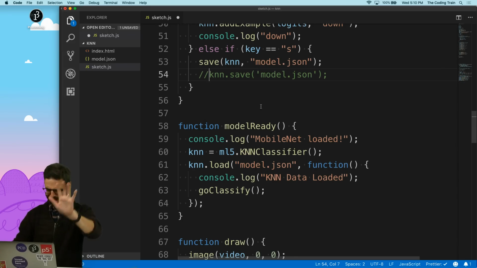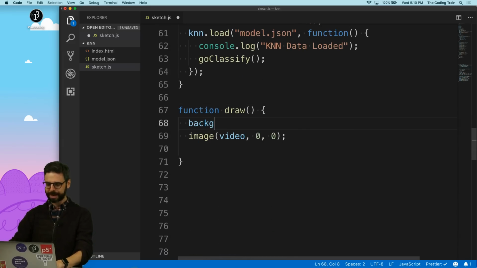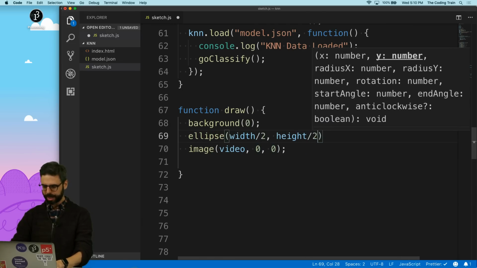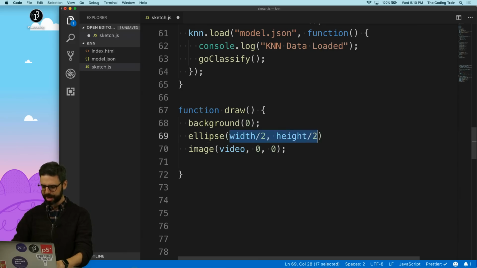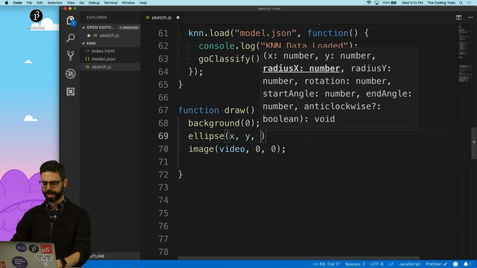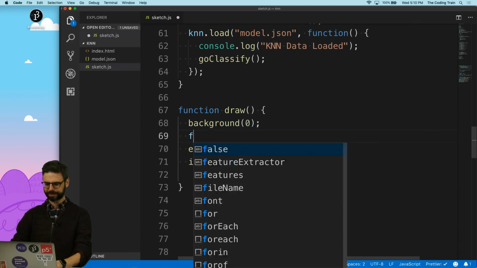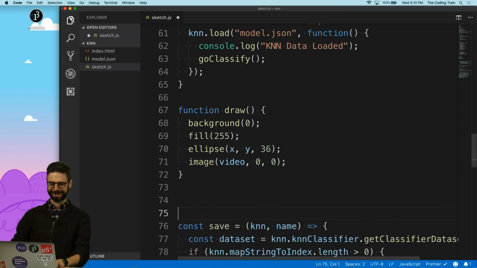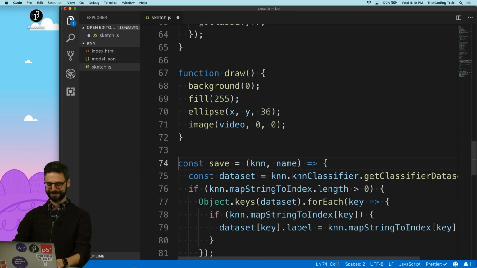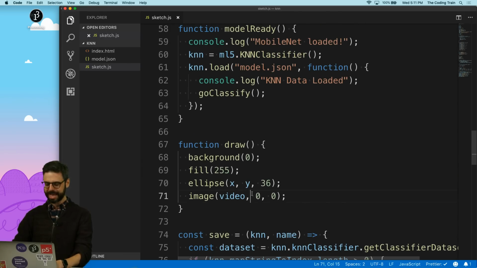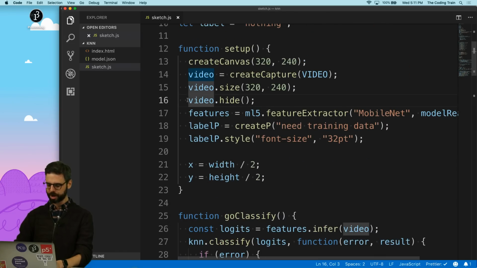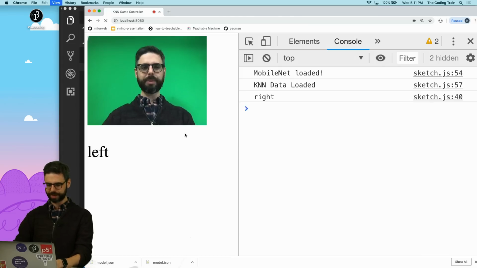Okay, moving on. In draw, I'm going to say background 0, and I want to draw an ellipse at the x and y, with a size of 36. I'm making that up. I'm going to make it white. It always comes up here. I'm trying to shove it down there, but my auto format brings it up. Okay, and then I don't need to draw the video anymore. However, I would like to see the video. So I'm going to get rid of video hide, and let's just see what happens here.